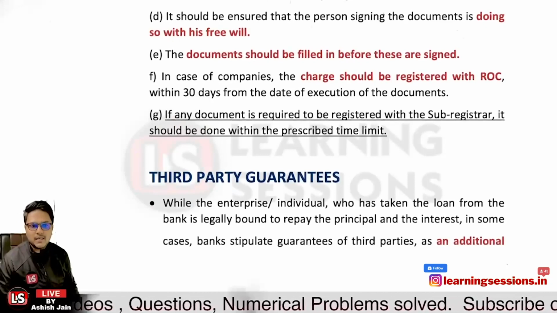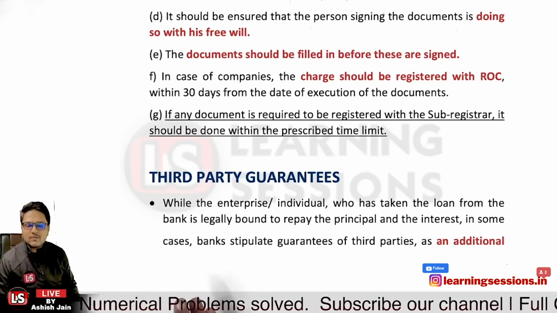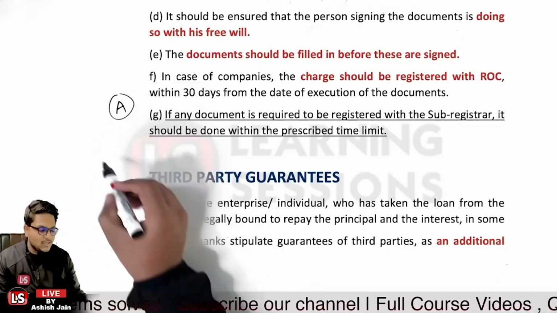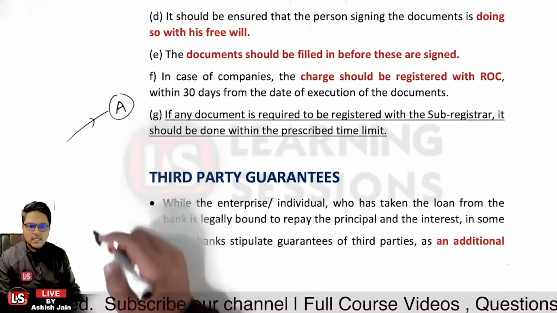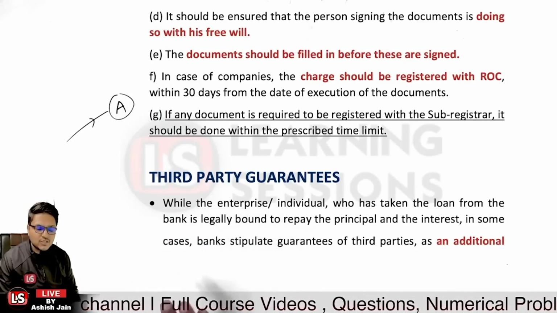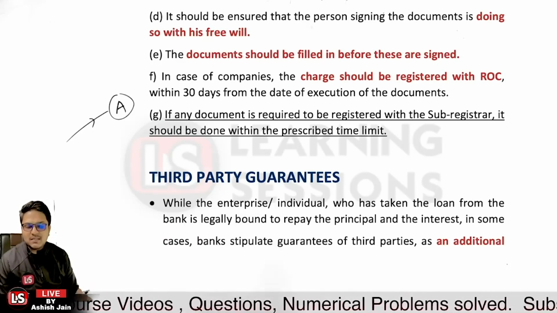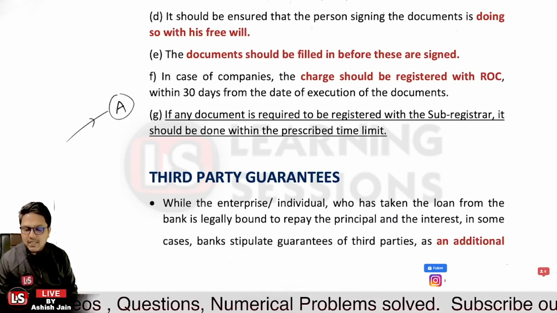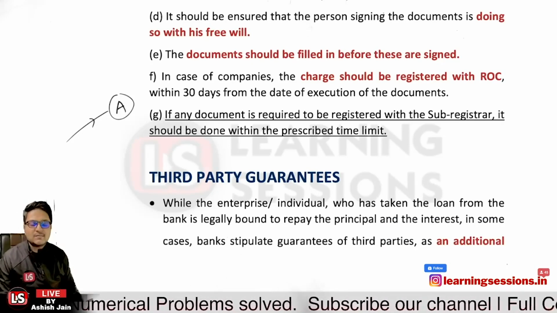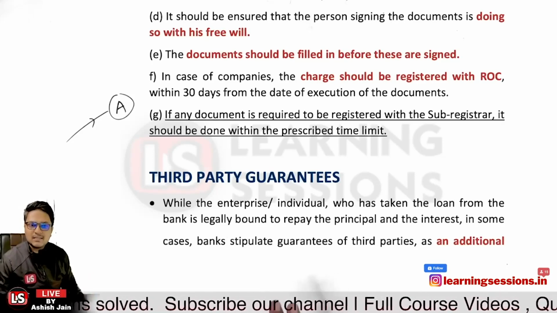Then it is related to third-party guarantee. Now, what is actually a third-party guarantee? Sometimes what happens, let us take the case that we are going to extend a loan to person A over here, but person A does not have that much good credibility or creditworthiness, and we want to have some additional guarantee. Now this additional guarantee will be given by some third party that is not related to person A, and which has credibility in the market itself. So in that case, we will be taking a guarantee from a third party. That is basically an additional guarantee given by some other person.